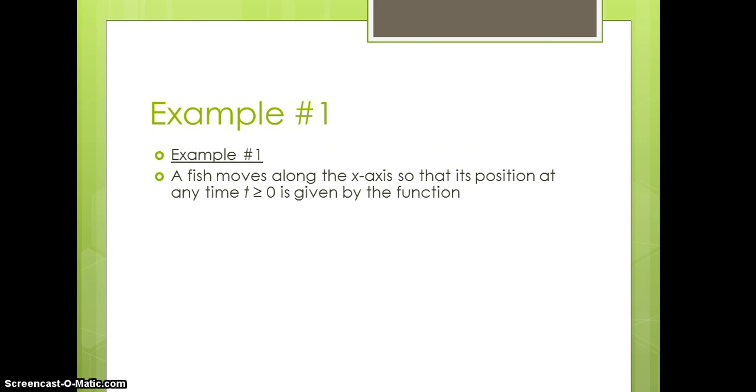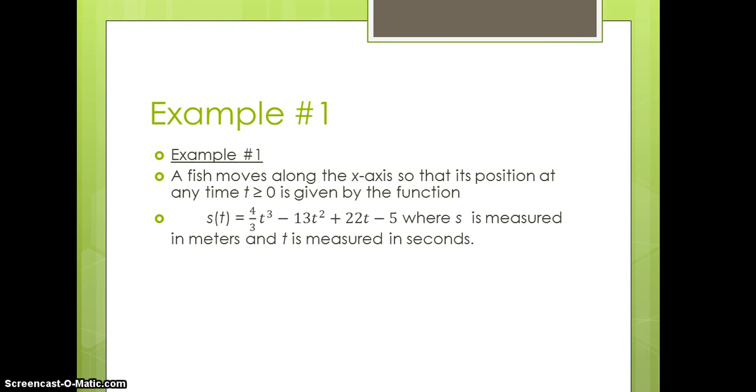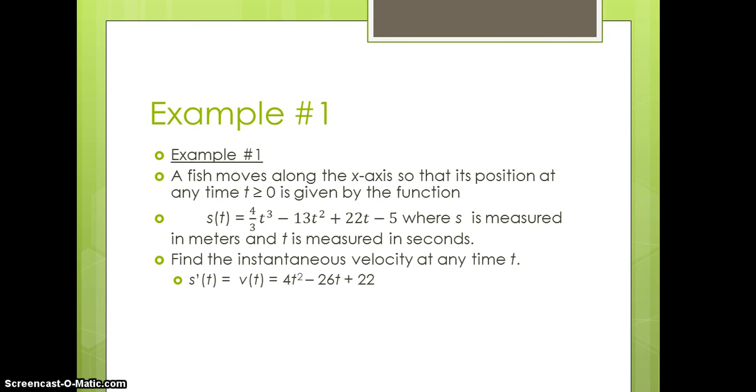So let's use an actual function. A fish, for some strange reason, is moving along the x-axis, so its position at any time t bigger than or equal to 0 is given by s of t equals 4/3 t cubed minus 13t squared plus 22t minus 5, where s is measured in meters and t is measured in seconds. So first things first, let's find the velocity.